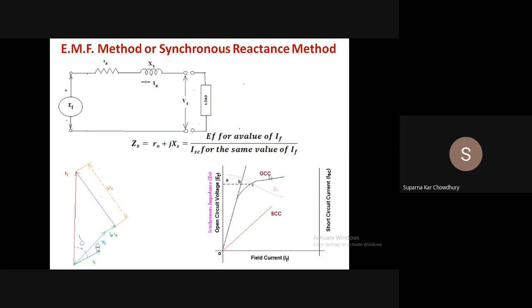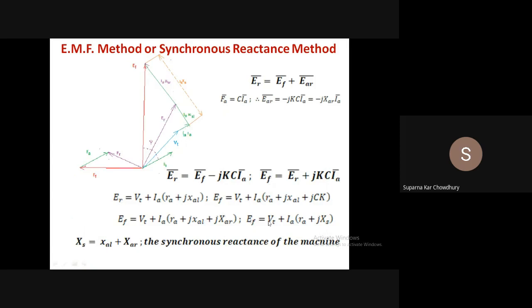That's why, knowing the synchronous reactance, we can calculate the regulation from this equation. Actually this RA is measured from the voltmeter ammeter method. Excess synchronous reactance is determined from the open circuit short circuit test. We know VT, we know IA, we know the angle between VT and IA. So all the quantities on the right hand side are known, so we can determine EF. Knowing EF, EF minus VT by VT will give you the regulation.